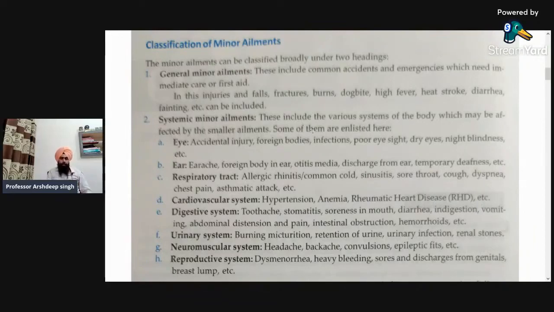It includes common accidents and emergencies which need immediate care or first aid.